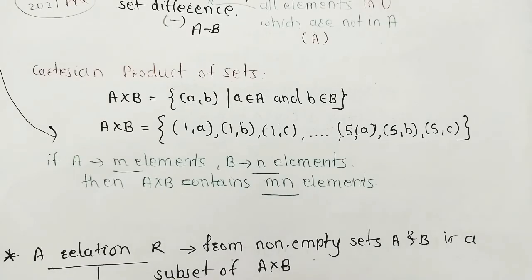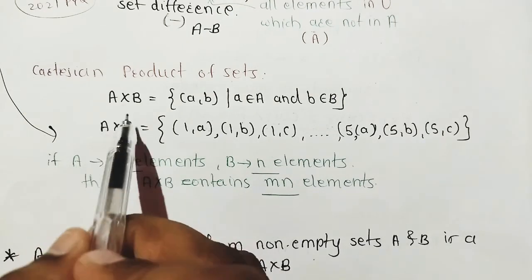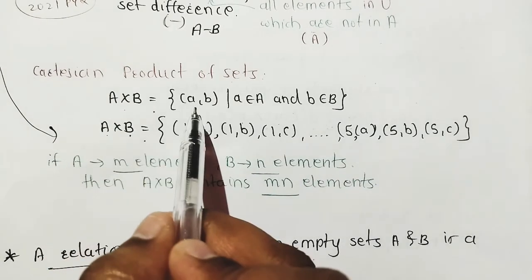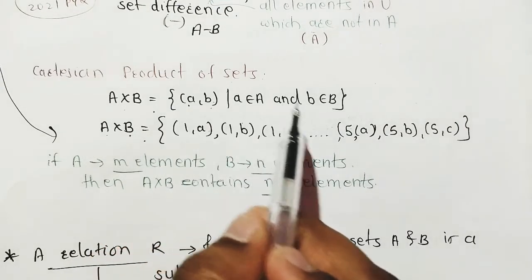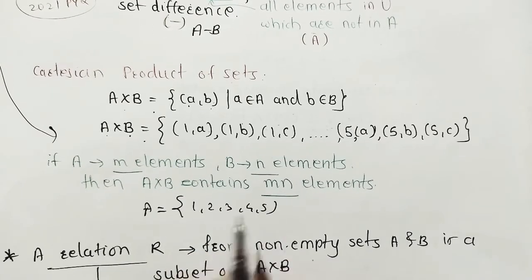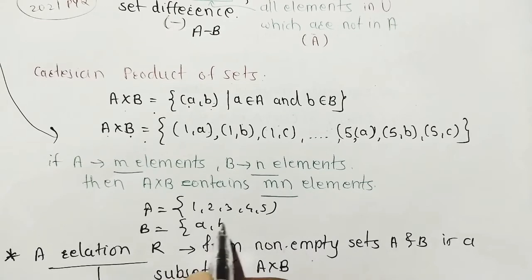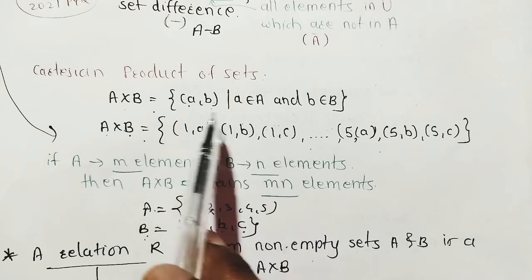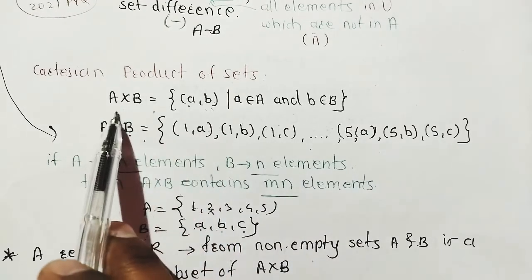Next is Cartesian product of sets. What is Cartesian product of set? In our example, there are two sets A and B. Then Cartesian product of A and B is nothing but pair (a, b), where a belongs to A and b belongs to B. Now our A is what? 1, 2, 3, 4, 5. And B is what? a, b, c. If you want to find the Cartesian product of this, just make the pairs 1a, 1b, 1c. Then 2a, 2b, 2c. Like 5a, 5b, 5c. Means this is a Cartesian product. There is a pair between every element of A and B.